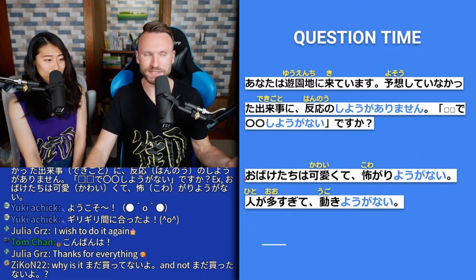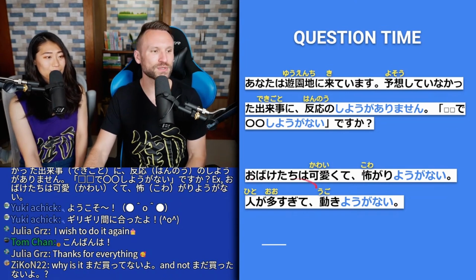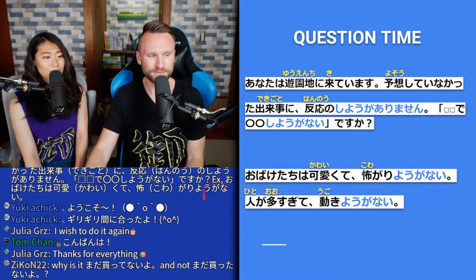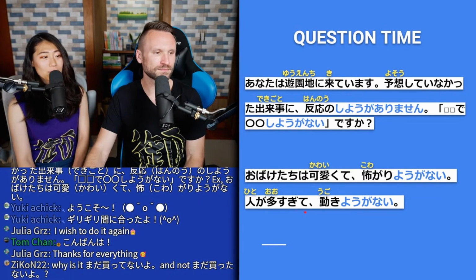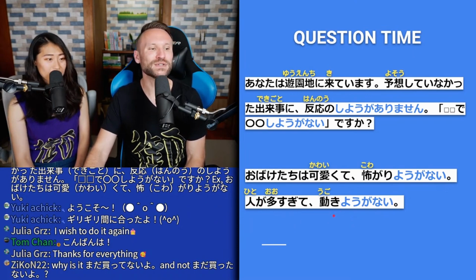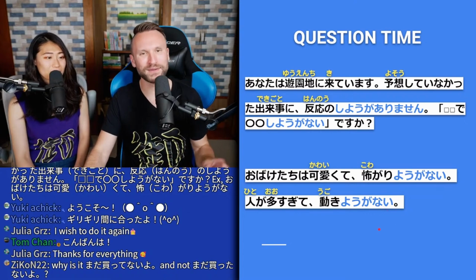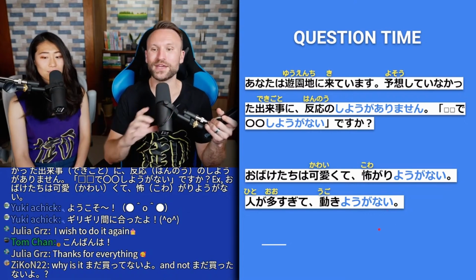怖がる is to appear scared. So お化けたち the ghosts は可愛くて they're super cute and 怖がりようがない there's no way we could appear scared. 人が多すぎて動きようがない。So there's too many people, there's no way we could possibly move. So 人が多すぎて there are too many people and 動きようがない there is no way we could move. So how about you guys?